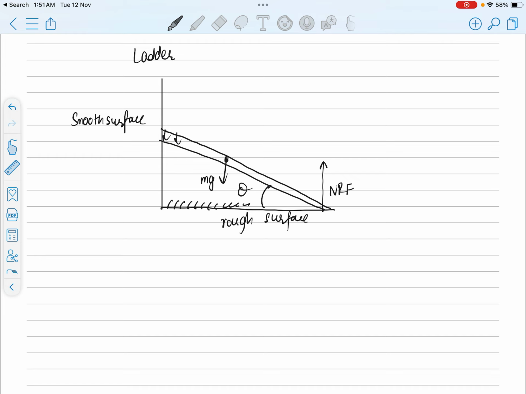Also weight is acting over here, so a normal reaction force is also being applied over here. This ladder has a natural tendency to slide in this direction. So when it slides in this direction, friction will act in this direction. The resultant of friction and normal reaction is the contact force.